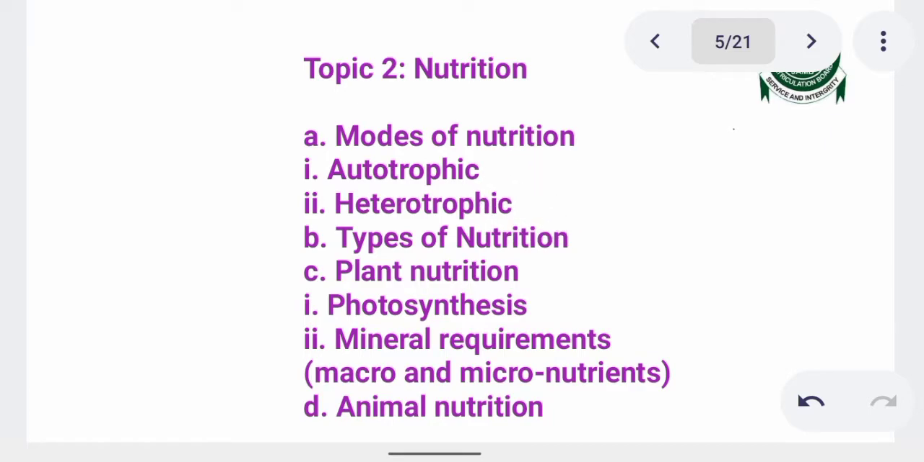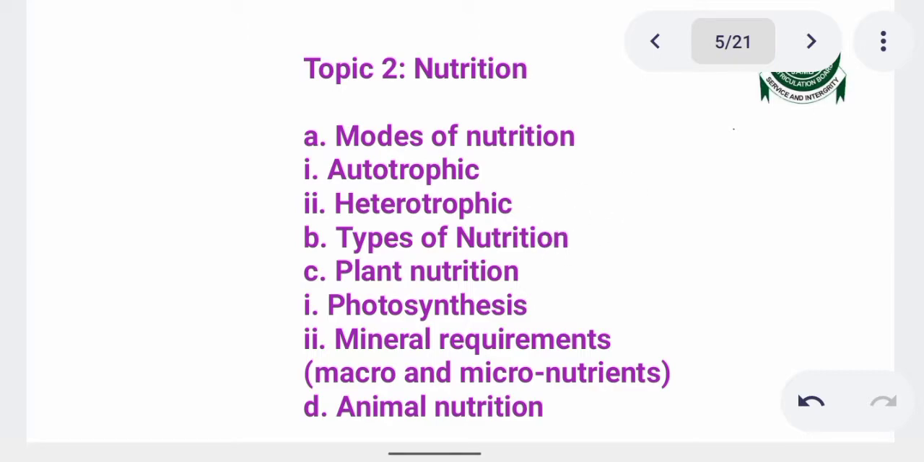Then we take heterotrophic or holozoic feeding. In this type of feeding, organisms depend directly or indirectly on other organisms for their survival. For example, we animals depend on plants directly or indirectly for our food. Then under this category, we have four different ways of feeding. In heterotrophic, we have herbivores, we have carnivores, we have omnivores, and we have scavengers.